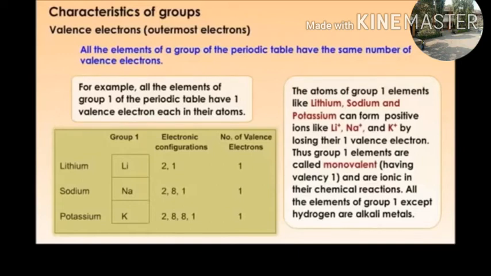Thus group one elements are called monovalent, because they have one valence electron in their outermost shell, and are ionic in their chemical reactions. All the elements of group one except hydrogen are alkali metals.